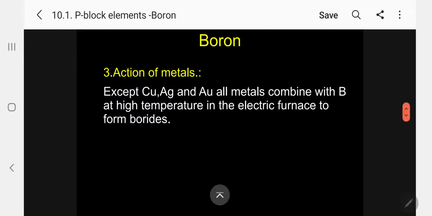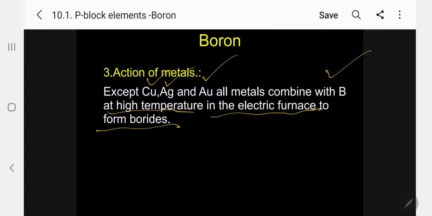Action of metals with boron. Except copper, silver and gold, which are called coinage metals, all metals combine with boron at high temperature in an electric furnace to form the corresponding borides.